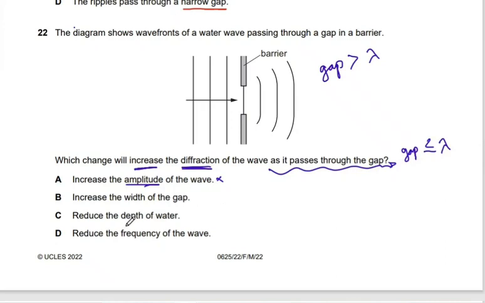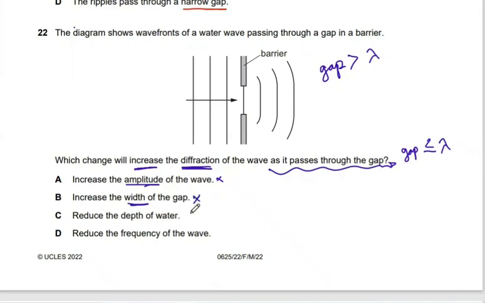Thank you, Muhammad. Thank you, Ahmad. Yes, Mariam. Good. Excellent, Sarah. Now, all of you are correct except one. What do we have? Increase the width of the gap. If we increase the width of the gap, that means there will be more partial diffraction. I need to make the gap smaller than the wavelength. So this is not correct.